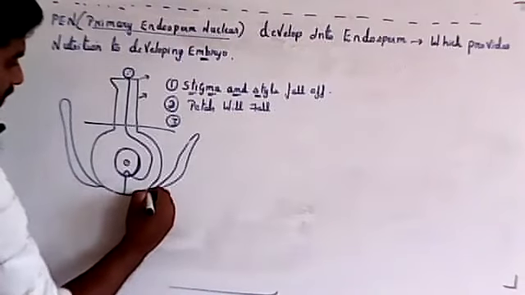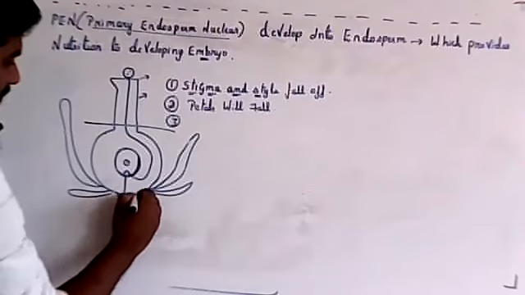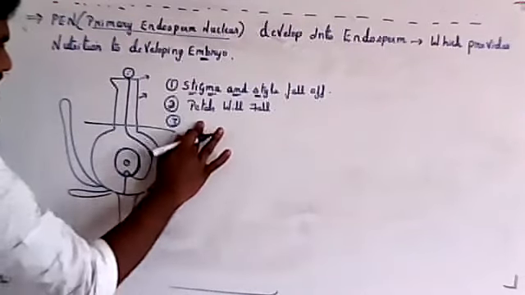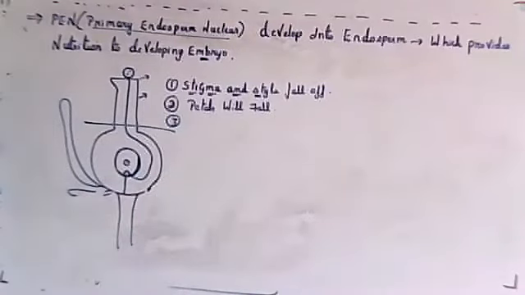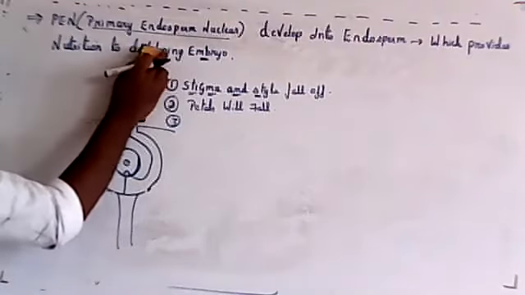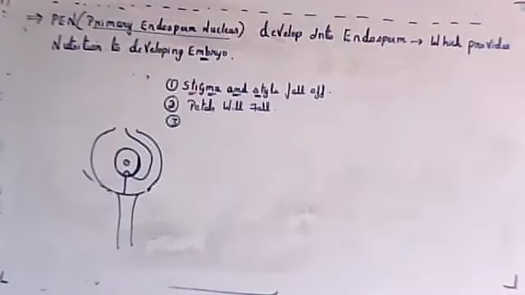Then third, calyx will fall. The stalk of the flower will remain; that will not fall. So petals are gone, calyx also is gone, everything is gone. Just the stalk of the flower will remain, and stigma and style also go after fertilization. So nothing will remain except this portion which is present here.